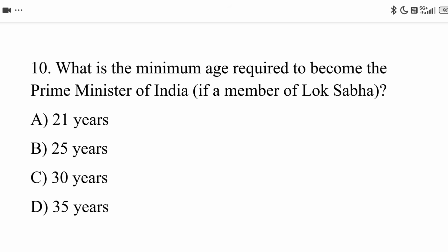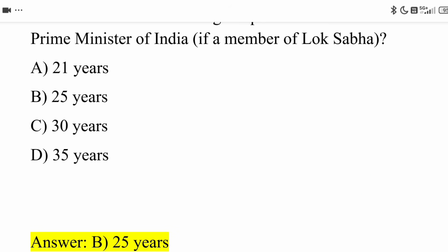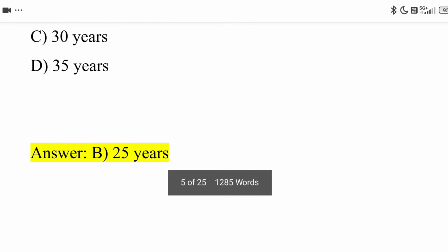Next, 10th question. What is the minimum age required to become the Prime Minister of India? Option A, 21 years. Option B, 25 years. Option C, 30 years. Option D, 35 years. And the correct answer is Option B, 25 years.